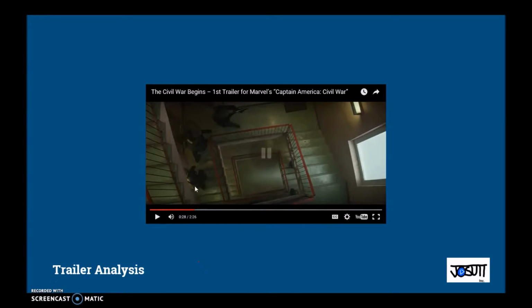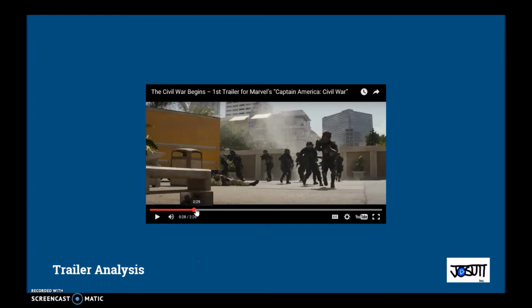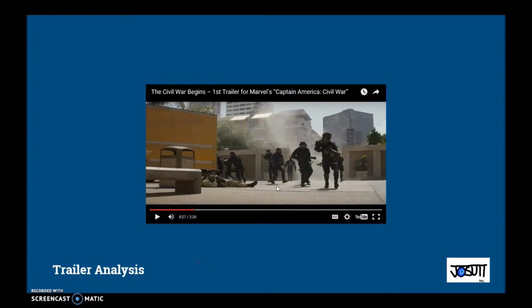So there's Falcon again, and they're talking again. And right here, let me see if I can go back. We can see Crossbones. Right there, we can see Crossbones. The last time we saw him, he was part of Hydra, so he could still be part of Hydra, trying to get Bucky back to Hydra, or he could be working for the government now in order to take down Captain America and Bucky. And this looks like a tropical location, could be Wakanda. So maybe Wakanda, because this is the same location where we will see later is the IFID.